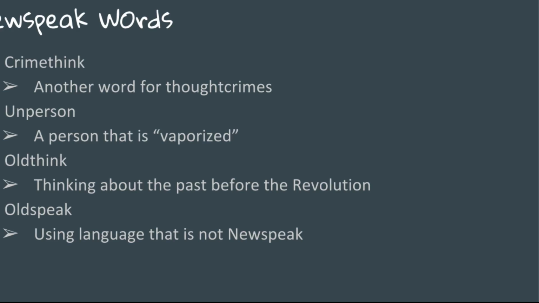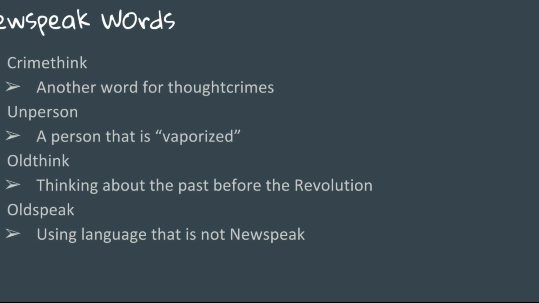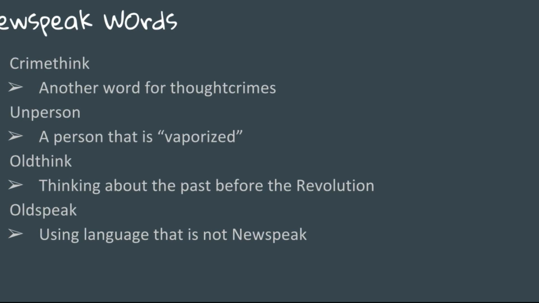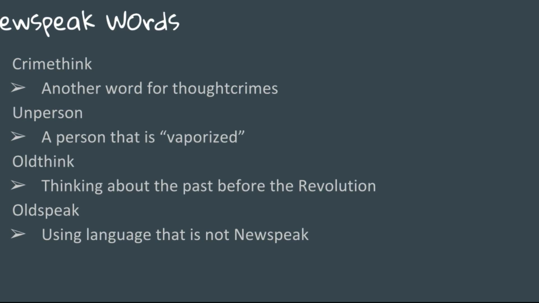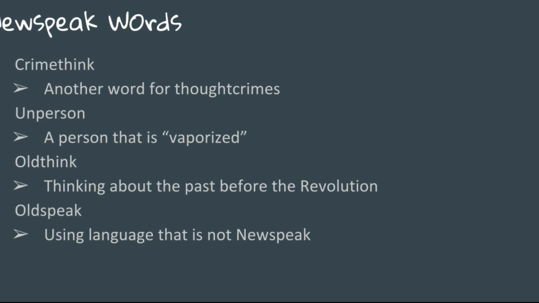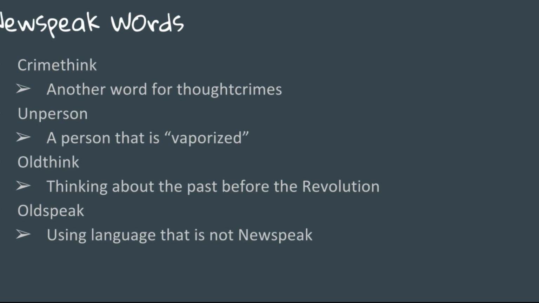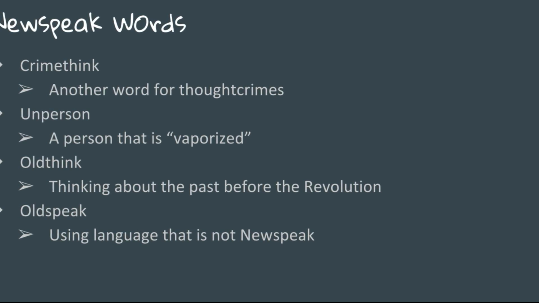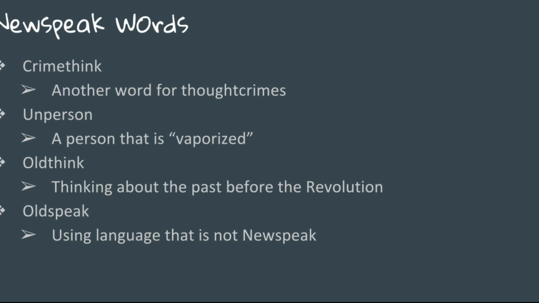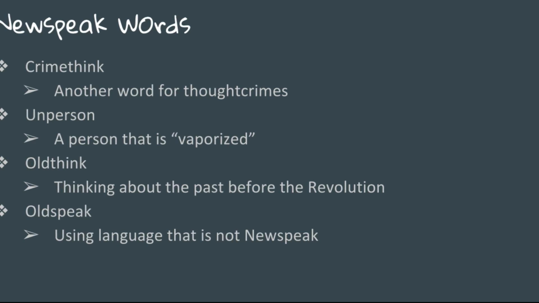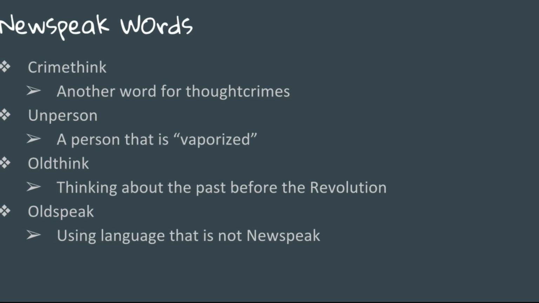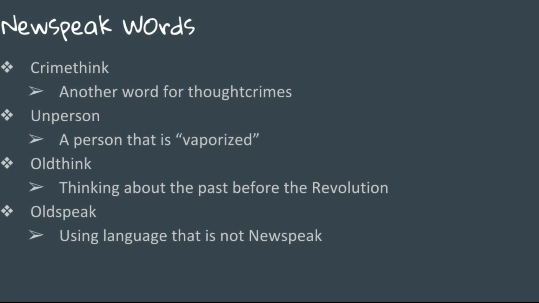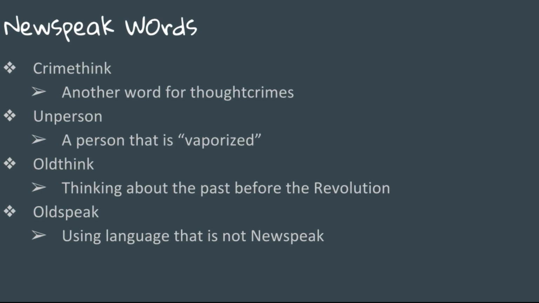There are a lot of words in the Newspeak language, but I picked my favorite four. The first one is crimethink, and it refers to thought crimes. When citizens are thinking thoughts that the party doesn't approve of, it's called crimethink. The second one is unperson, and it's a person who gets killed by the party and is erased from existence. This is also referred to as vaporized.